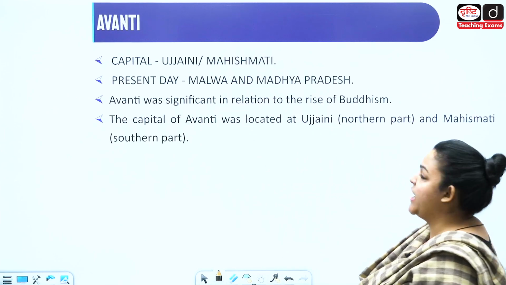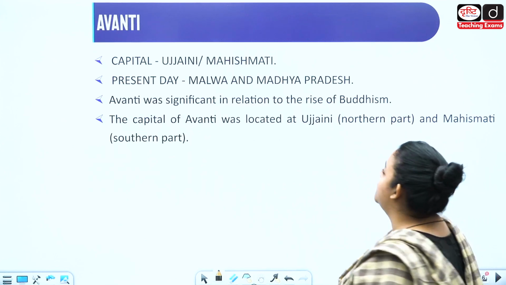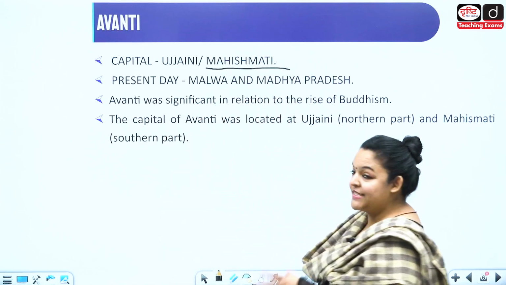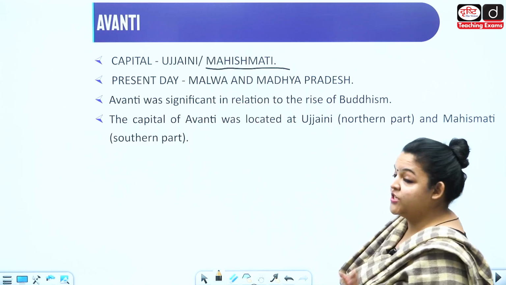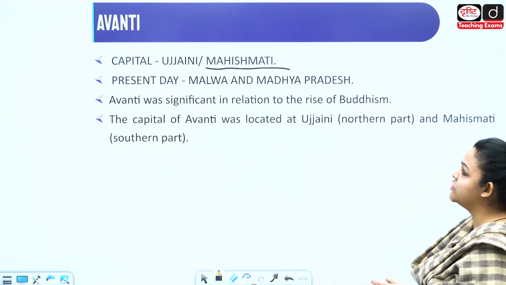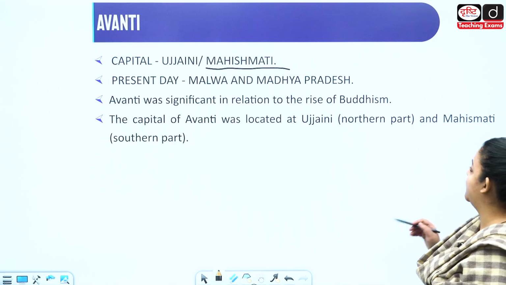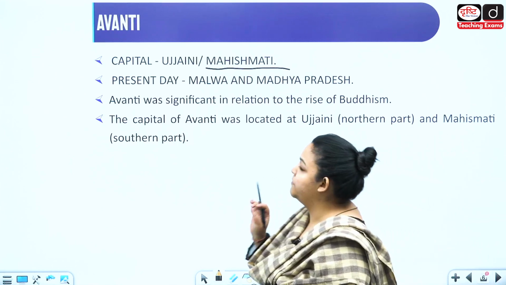Alright. Moving on to the next one. The next one that we have is Avanti. The capital is Ujjaini or Maheshmati. So, present day where is it located? This is located in Malwa, Madhya Pradesh. And why was it significant? It was significant in relation to rise of Buddhism. The capital of Avanti was located at Ujjaini and Maheshmati was the southern part.